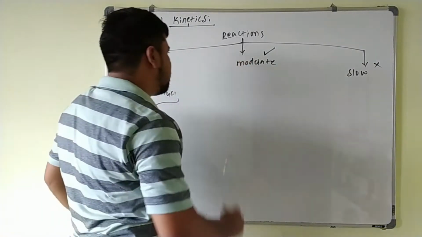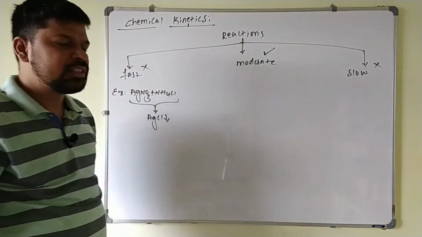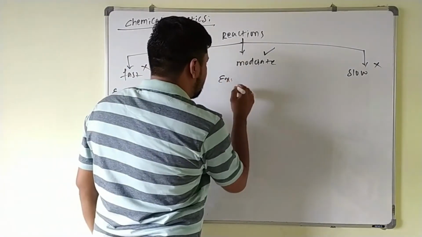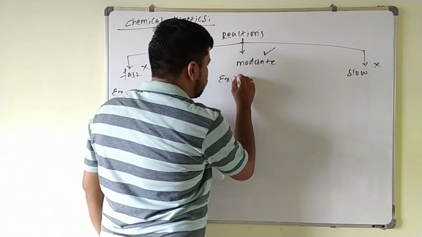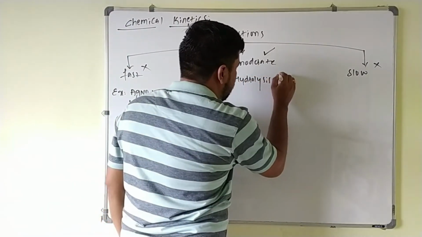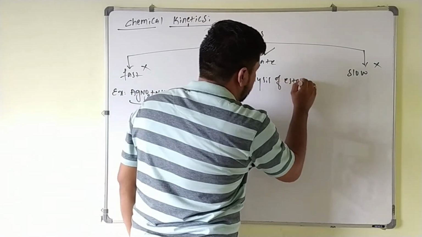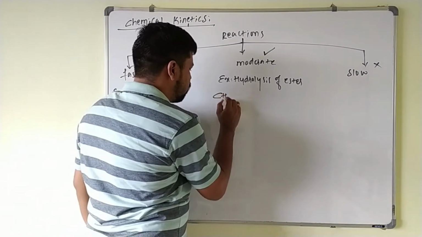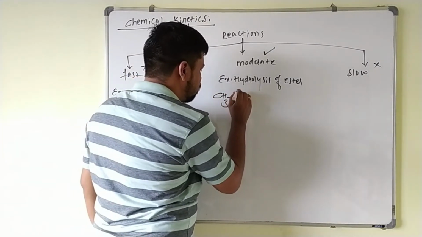Next, some reactions take place at a moderate rate, a moderate speed. For example, the hydrolysis of ester. I will take the hydrolysis of ester. For example, here this is your ester.